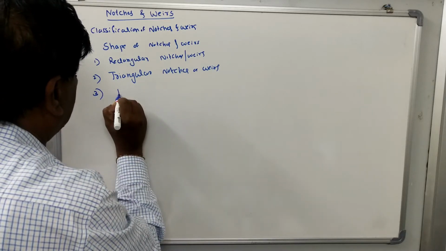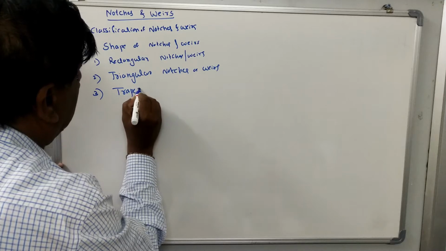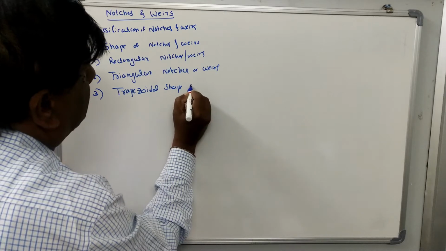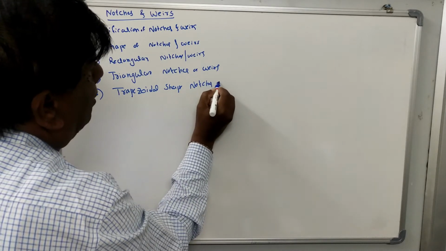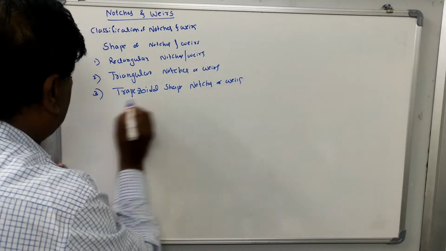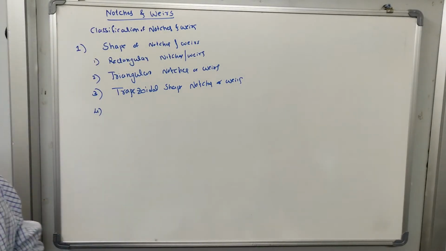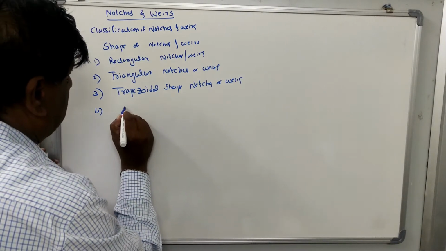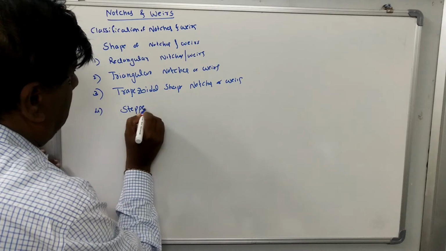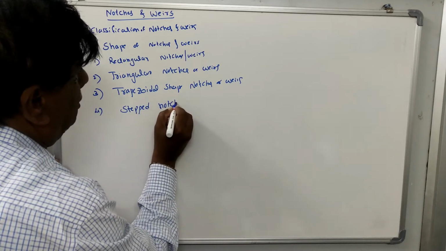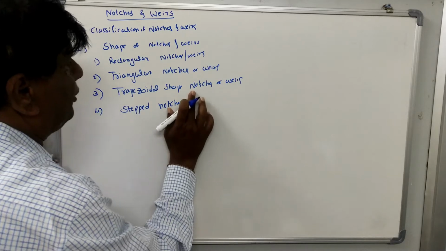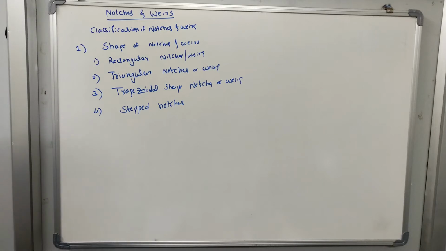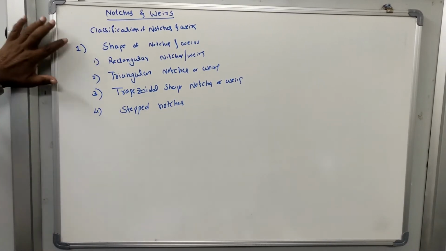Then the third one is the trapezoidal shape notches or wears. Then the fourth one is the stepped notch, notches or wears or stepped notches. Okay, so the notches and wears are classified based on the shape.